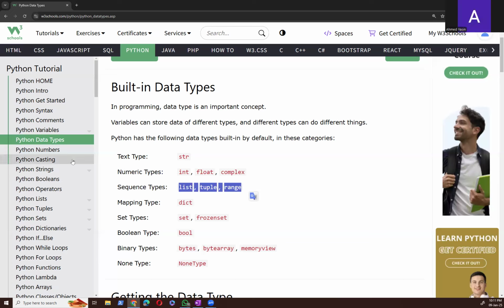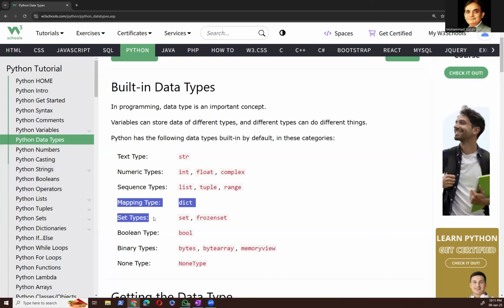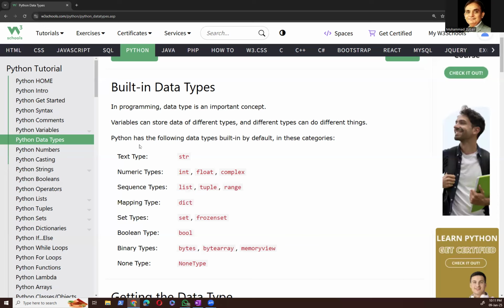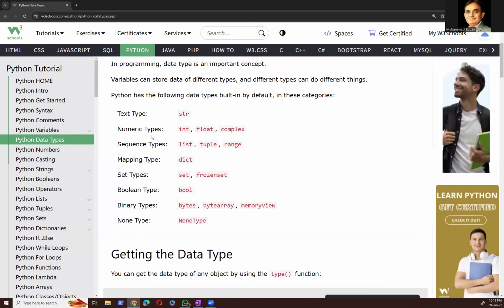There are topics coming ahead, and you can see these are lists, tuples, and sets. There are mapping types, set types, Boolean types, binary types, and none types. We will be discussing the important built-in data types that are already available in Python, right?